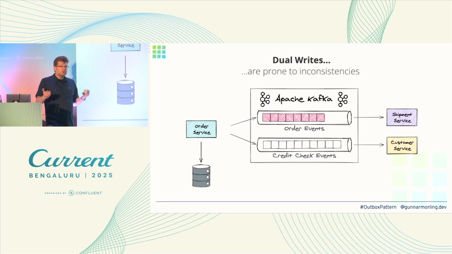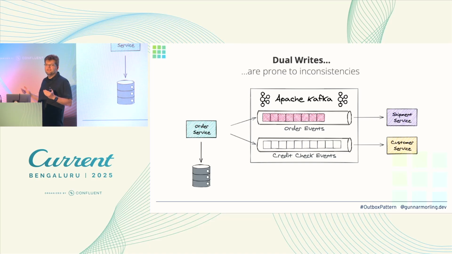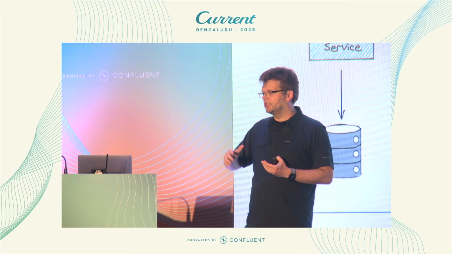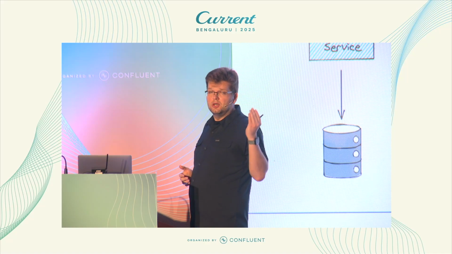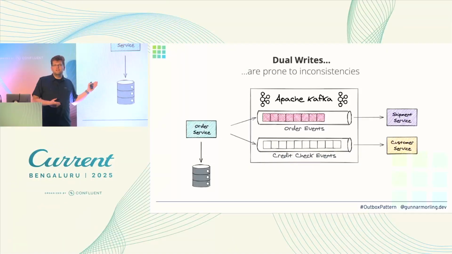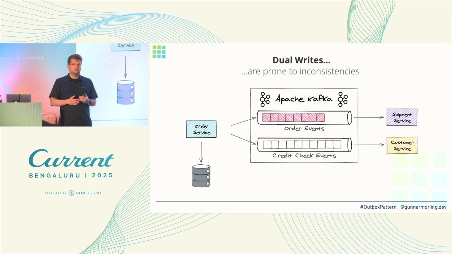And it looks nice on the surface, but the problem is those two things, writing to a database and sending a message to Kafka, as of today, they cannot happen transactionally. So there is just not a way right now that Apache Kafka could participate in a distributed transaction, which means we are prone to those problems, right? So let's say this write to our database succeeds, our transaction gets committed, and then for whatever reason, we cannot talk to Kafka, there's a network split or whatever.